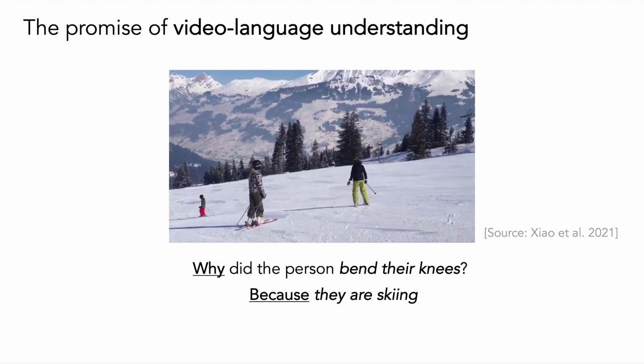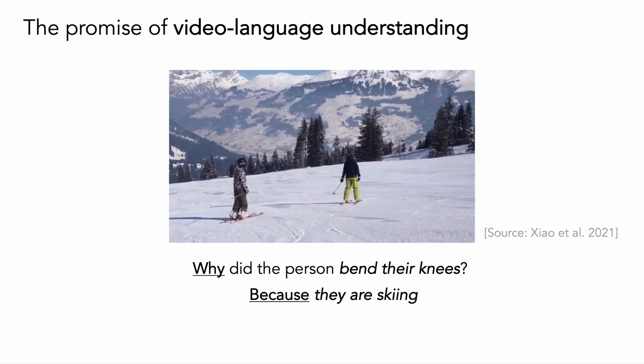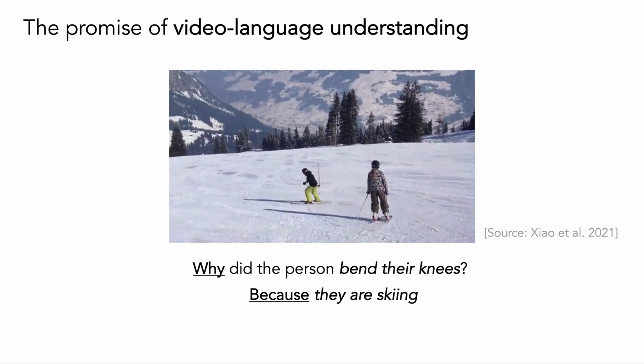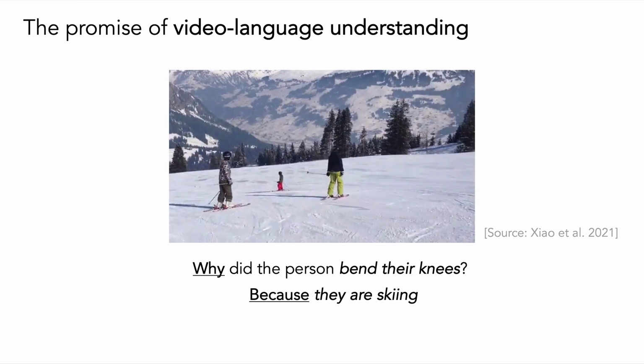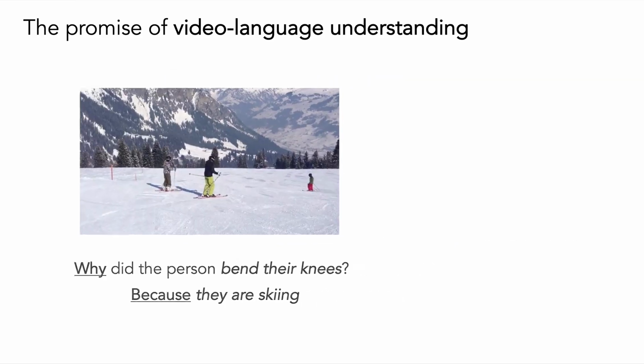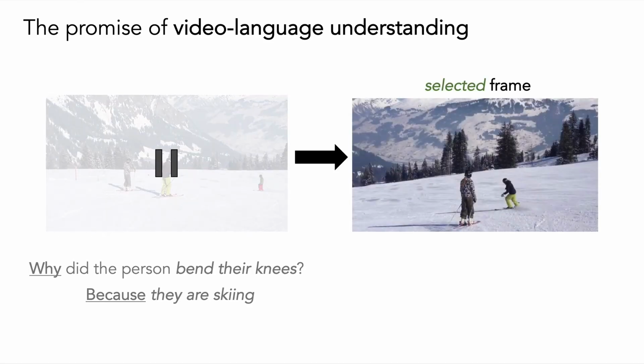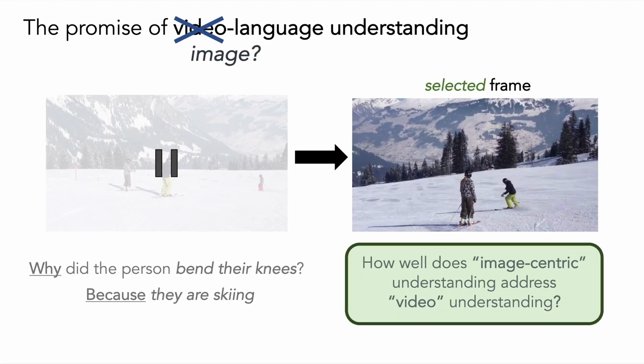With videos, we have the ability to understand rich language descriptions and questions about event relationships over time. In this video, we see the person bends their knees because they are skiing. But if we were to pause the video and select a single frame, we could probably answer this question without any temporal information. And this raises the question, how well does image-centric understanding address video understanding?